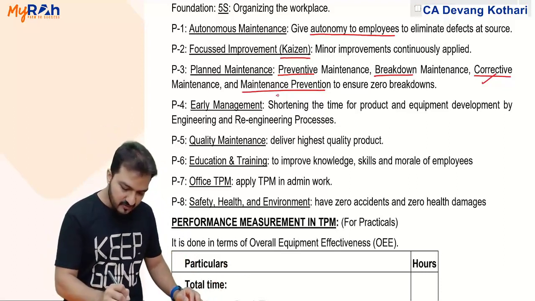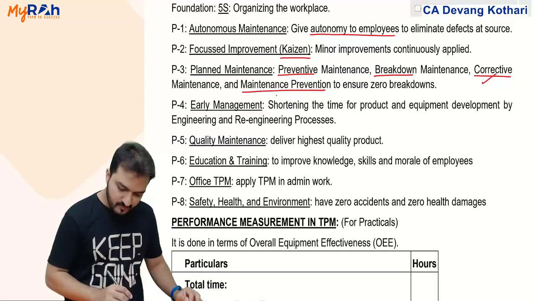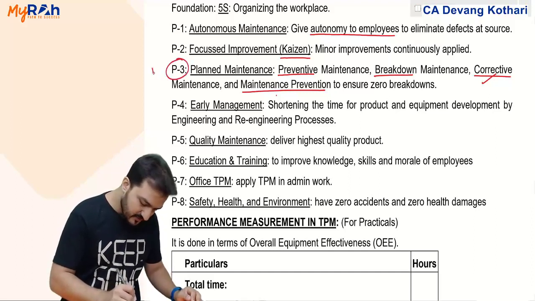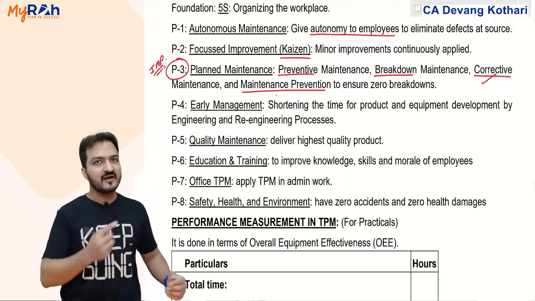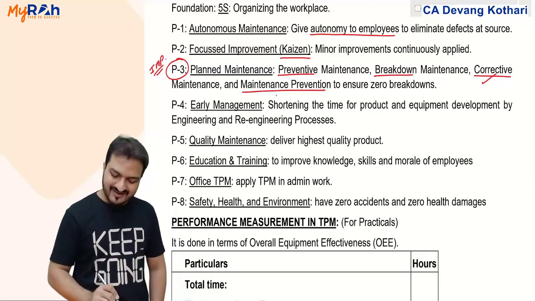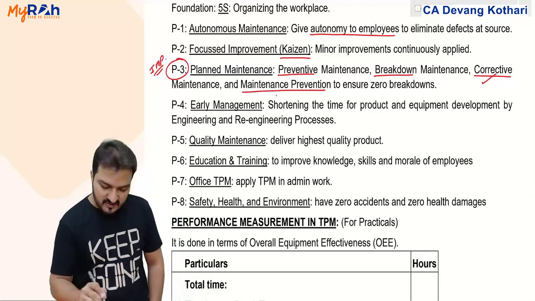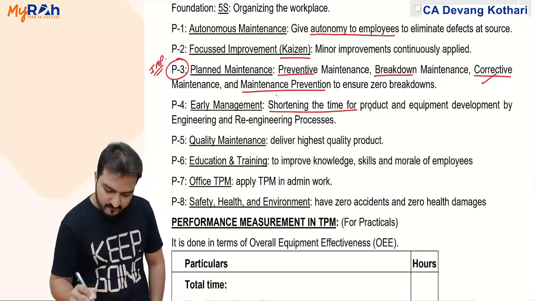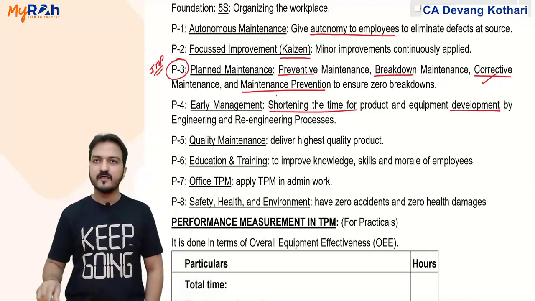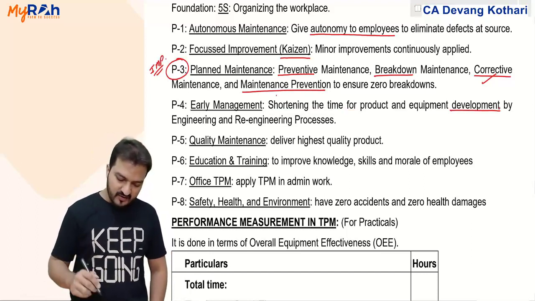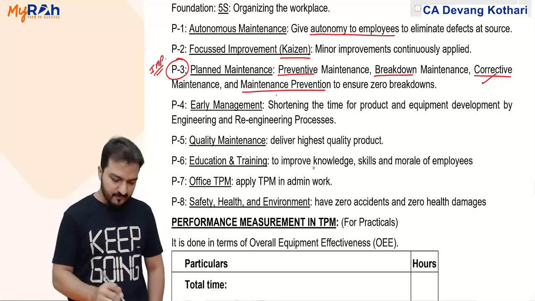All that comes under pillar 3, which is planned maintenance. I will say pillar 3 is an important one. You might read details of that in the book. Then pillar 4 is early management. Early management means shortening the time for product development. Shortening the time for product and equipment development is needed. Quality maintenance is to deliver high quality products.